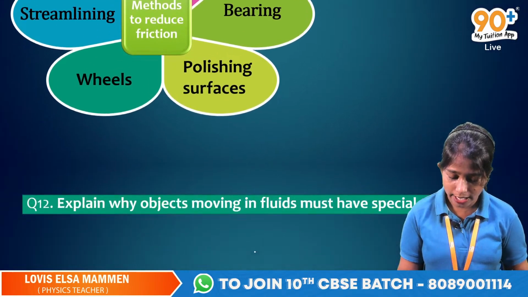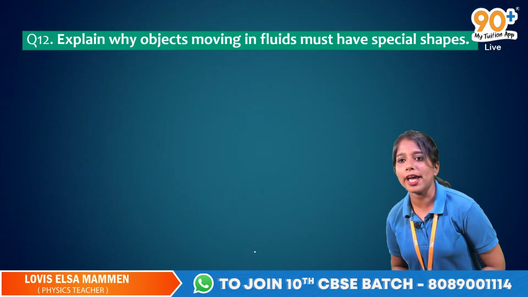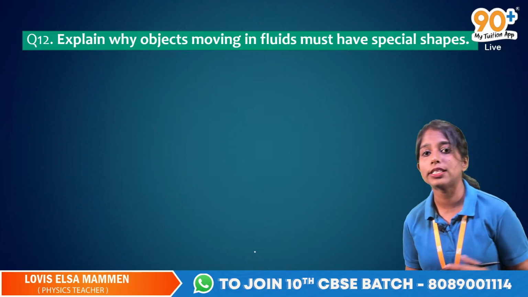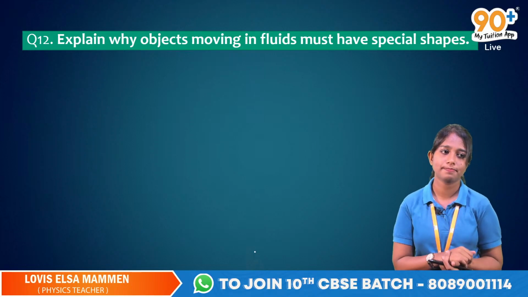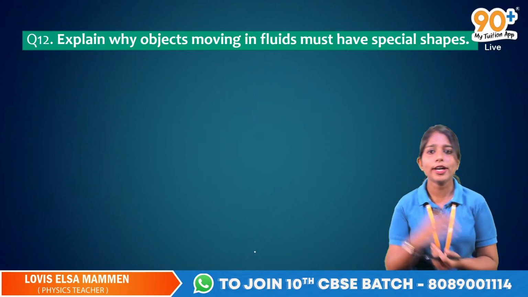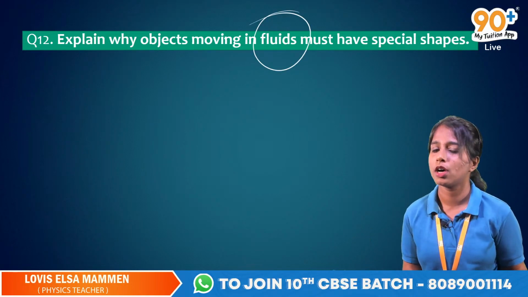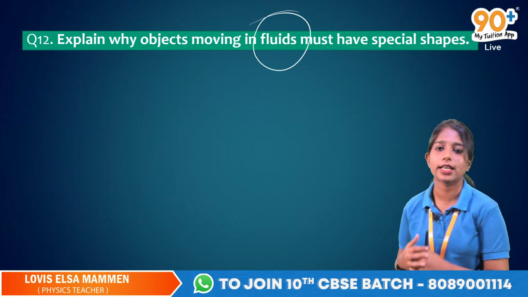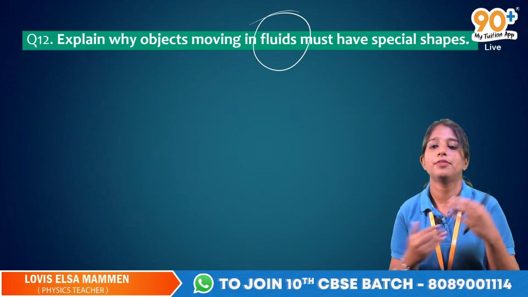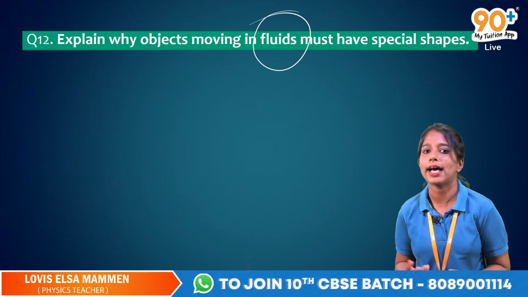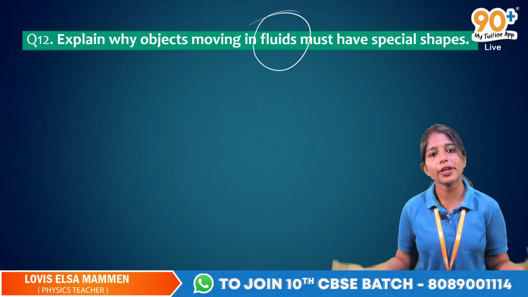So here comes the last question. Explain why objects moving in fluids must have special shapes. So what is fluid? Fluid is something which flows. The ones that flow, we call fluids. If an object is moving through a fluid, obviously you know that there will be friction.